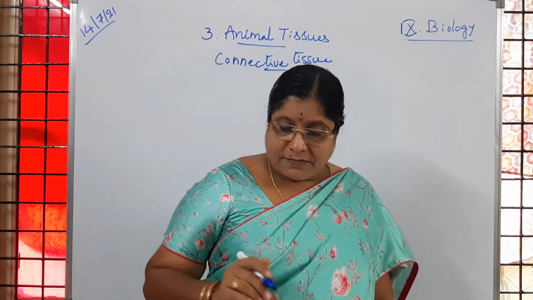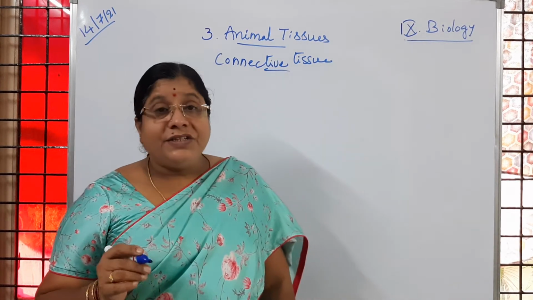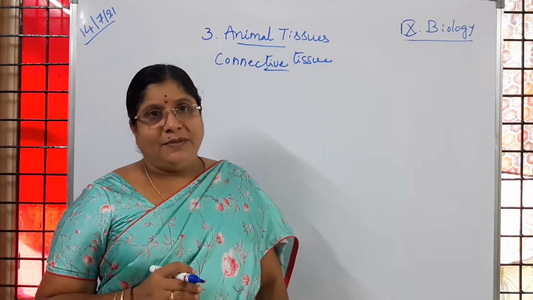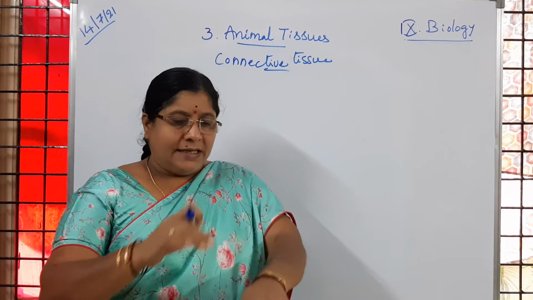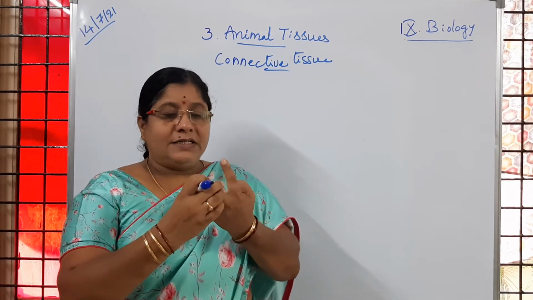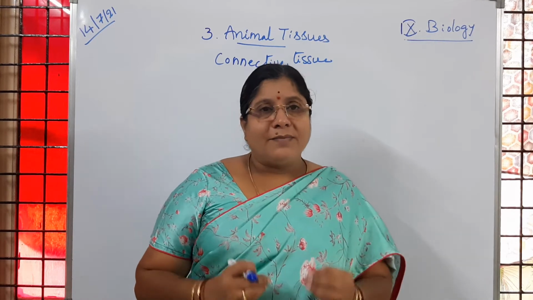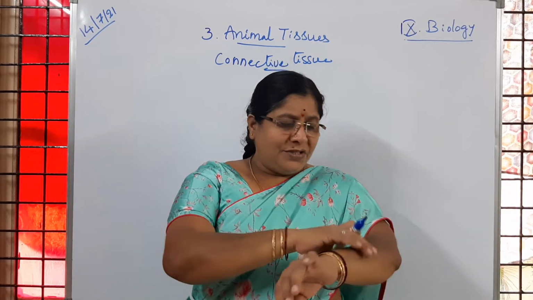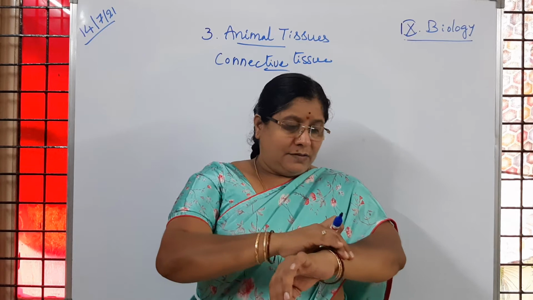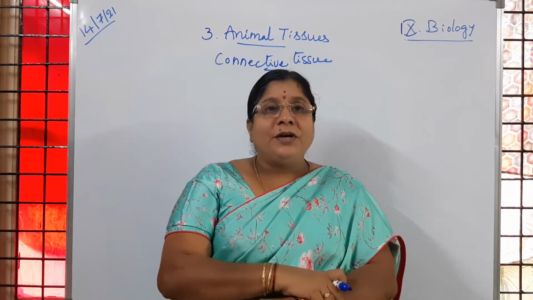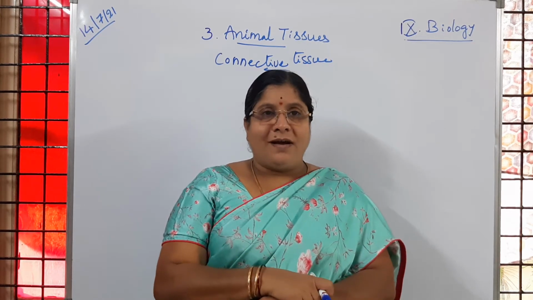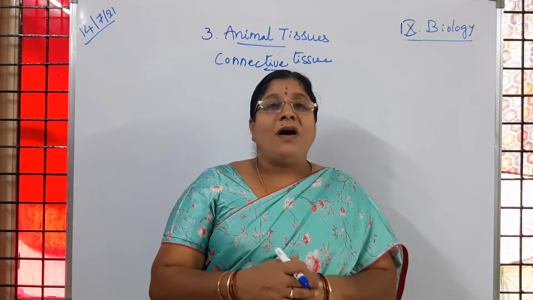Then next one, all the tissues, children, if we touch parts like this, if we touch the fingers, or if we touch the intestines, there we can observe softness, is it not? Suppose if we touch our hand, what are you going to observe? Some hard structures you are observing, is it not, children? So what are they?